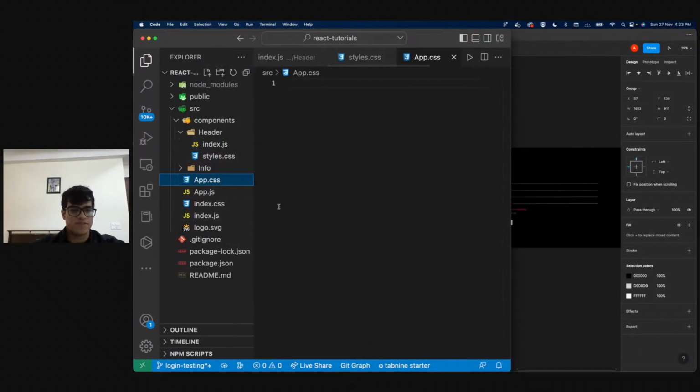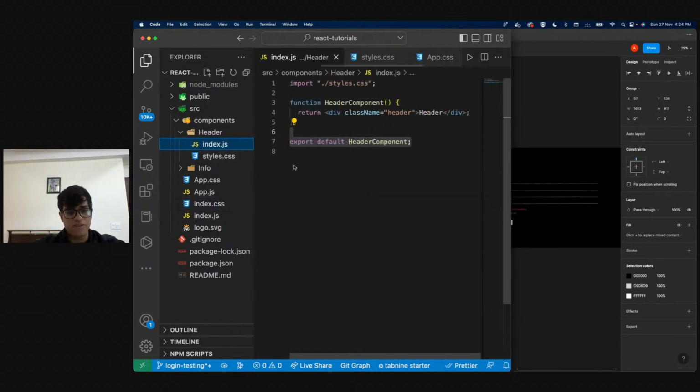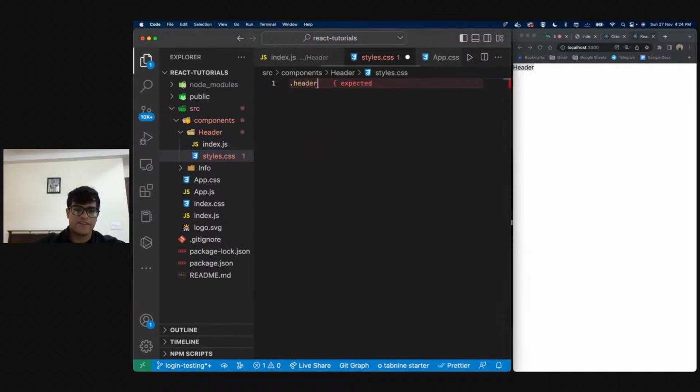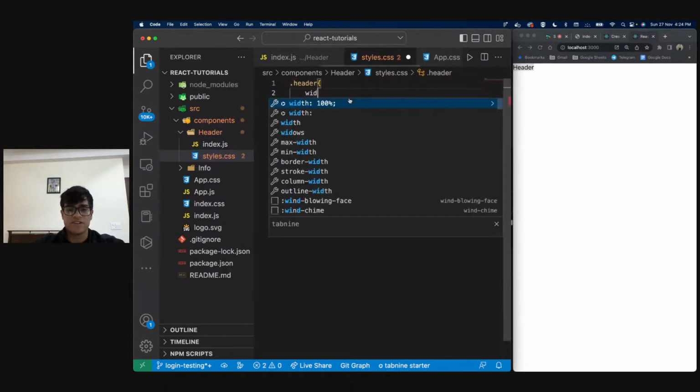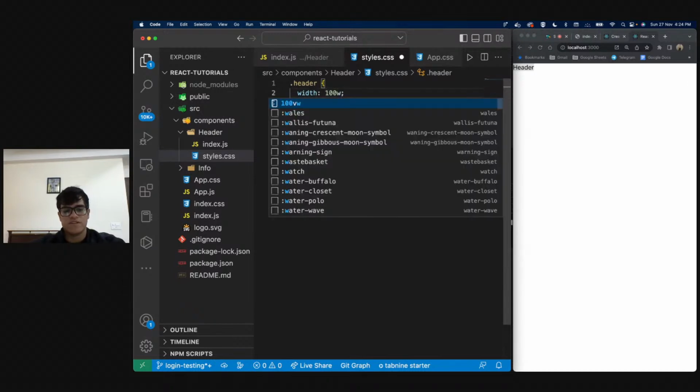Exactly, exactly. Right? Now the good thing is, first let me just style it quickly. So first things first, I'll go to my app.css and change this. I'll make my background white and I'll make my color black. Right? So if I go, it obviously changed quickly. That's fine. Now what I'll be doing is I'll quickly style this. I'm going to say dot header. I'm going to give this a width of 100% or 100 view width if you want to, right?